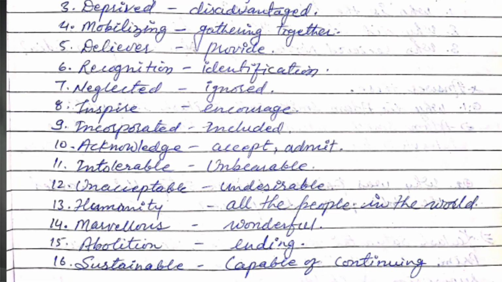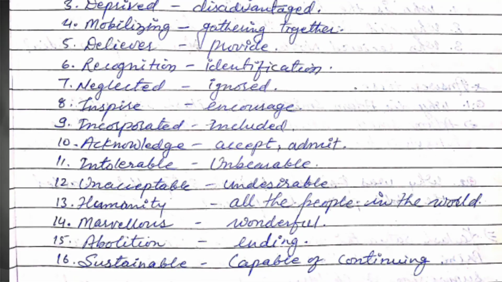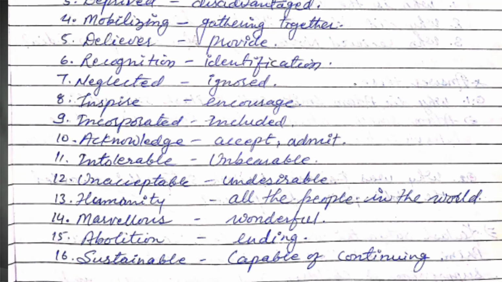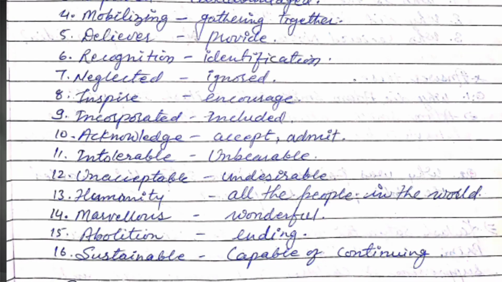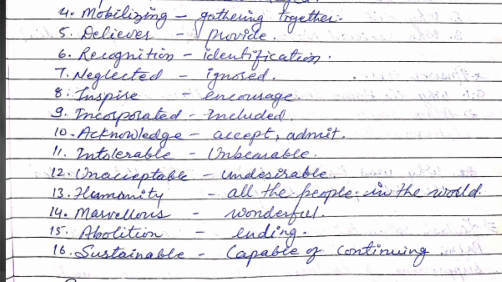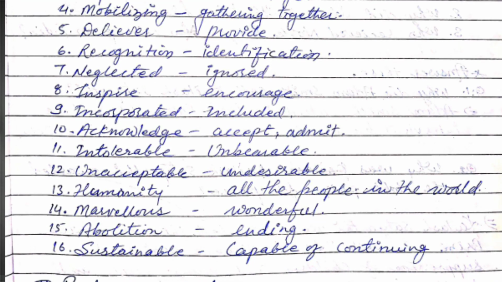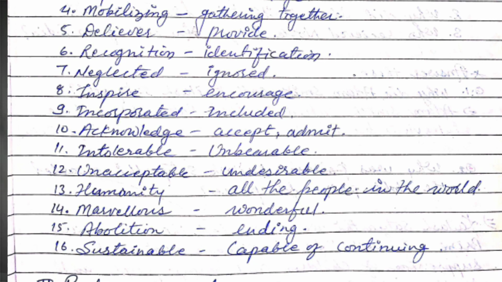And number 12 is unacceptable, which means undesirable. And number 13 is humanity, which means all the people in the world. And number 14 is marvelous, which means wonderful. And number 15 is abolition, which means ending. And number 16 is sustainable, which means capable of continuing. So these are the words meaning. At first learn the words meaning, then watch the video, so that will help.